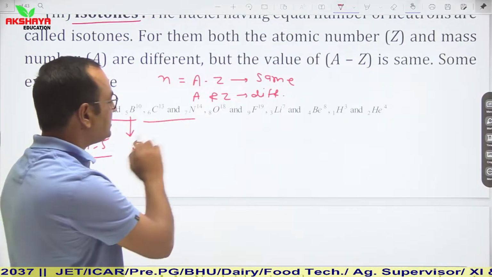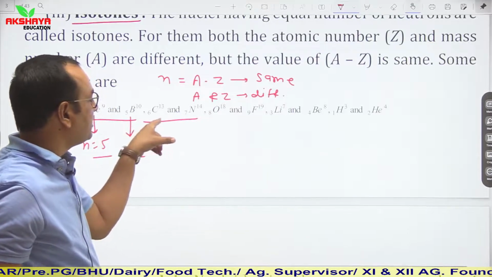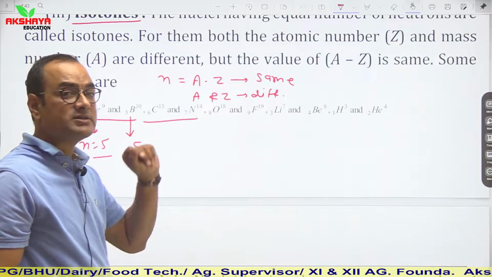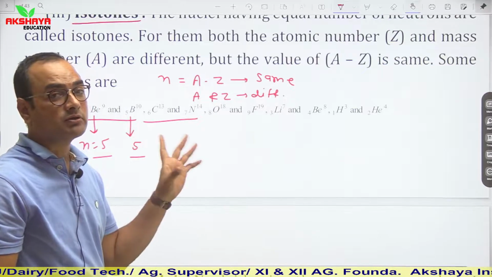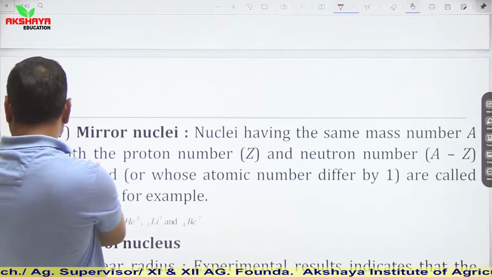Similarly in 6C13, 7 and 14. So similarly you can clearly see that their atomic numbers are different, their mass numbers are different, but the number of neutrons is similar. So such nuclei are known as isotones.